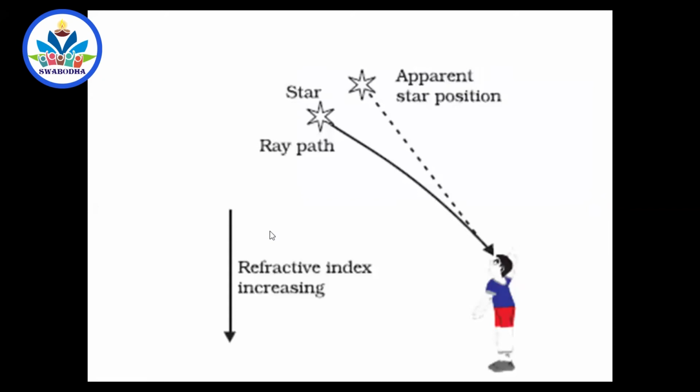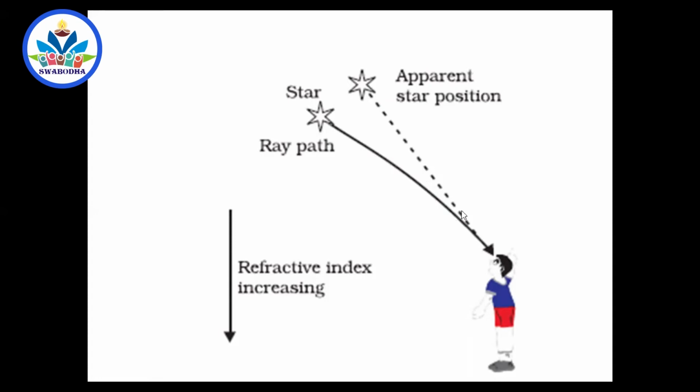Why is it so? Again, it is because of the refraction from the different layers of the Earth's atmosphere, that is air. The density of air is not the same as you move above. I'm talking about optical density. As you move above the Earth, the optical density will be less and less. So a ray of light coming from a star, which is actually at a very distant place, undergoes refraction only as soon as it enters the Earth's atmosphere. Before that, it doesn't undergo refraction. It will move straight. As soon as it enters the Earth's atmosphere, there will be a bending, and the ray will be received by you like this.